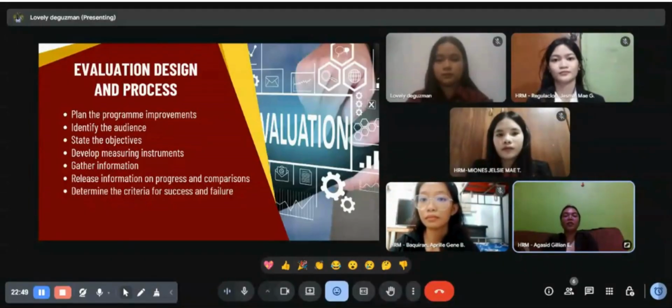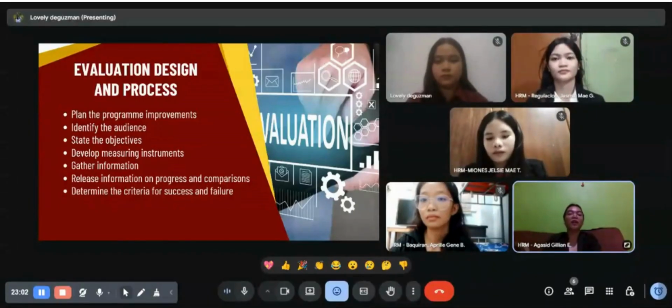Next is to gather information. At this step, we actually collect the data using the tools we prepared. We also have to release information on progress and comparison. This means that we share the results with the audience and compare them with the goals or expected outcomes. Last is to determine the criteria for success and failure. So we set clear standards so we can say if the program worked well or if it needs more improvement. Next slide.